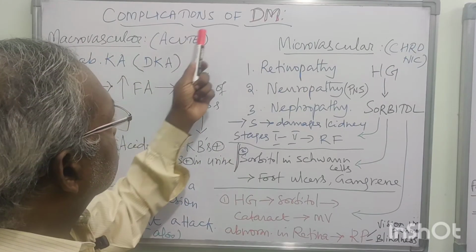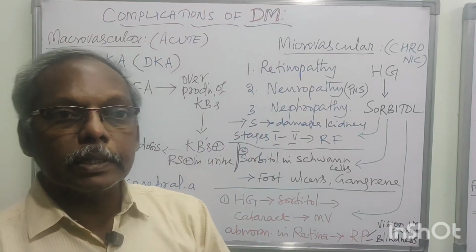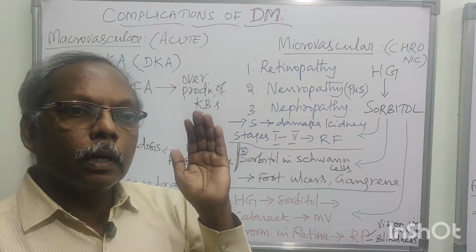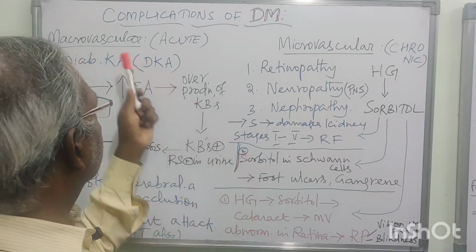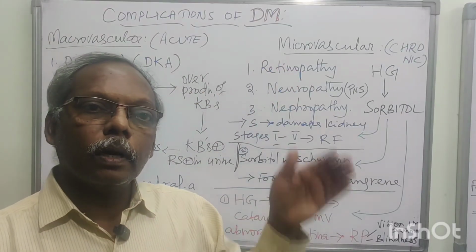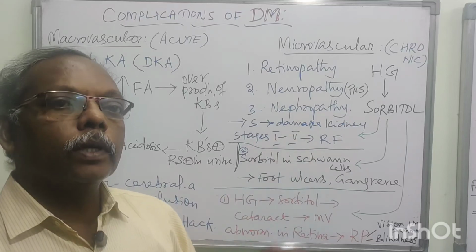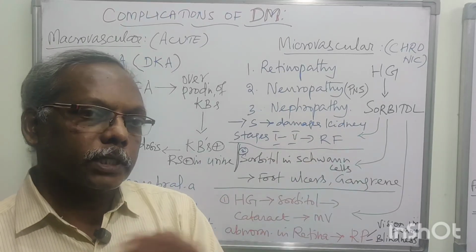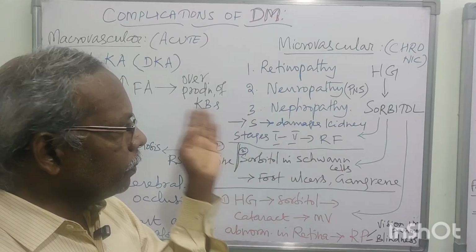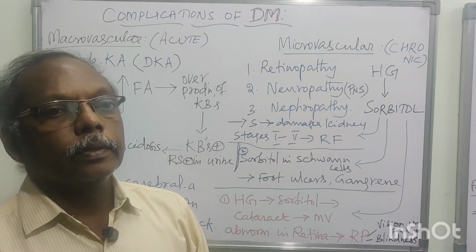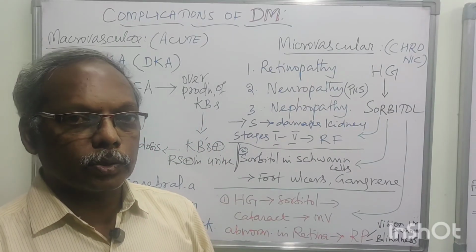So, if your question is diabetes mellitus complications, you have to classify microvascular and macrovascular and one by one mention the names. After that, if you have time, you go for any explanation. Otherwise, the names themselves are enough for your first MBBS complications question, right?